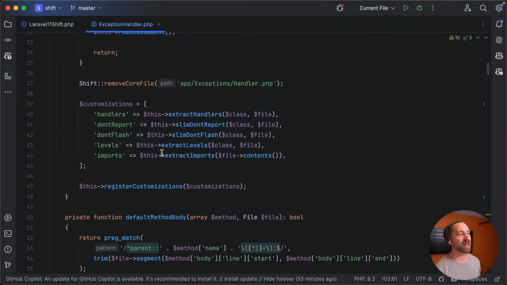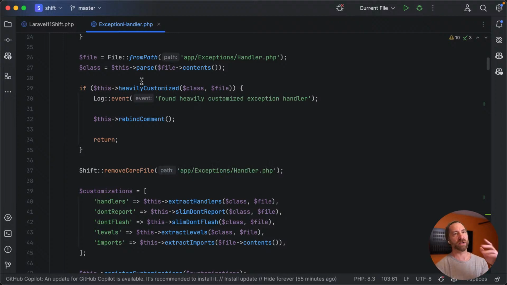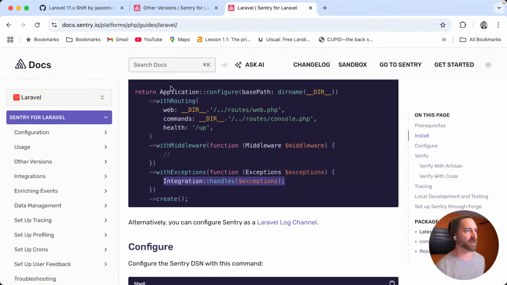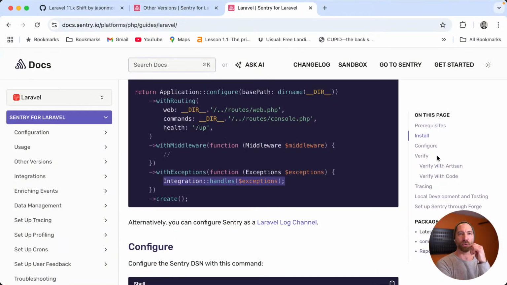But again, I think that's kind of the point here, right? That's the whole point of the stream and the whole point of Shift. If we can incrementally improve this, I mean, it's 40 minutes. I've spent 40 minutes. Most of it's talking, most of it's demonstrating how the stuff works. But in less than a half hour, I've removed 3 comments that were on the Laravel 11 PR and improved the automation just that much more. Like, how nice is that? If you are indeed using Sentry, how nice is that to see that automatically got bumped for you, right?